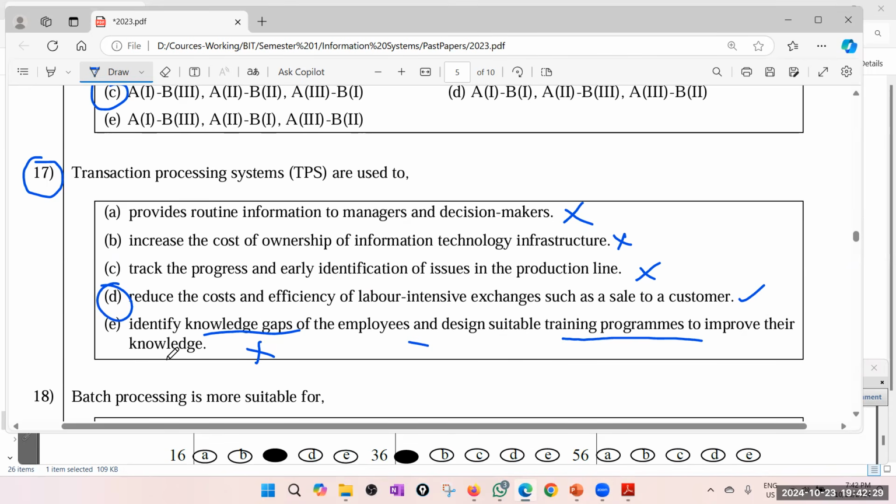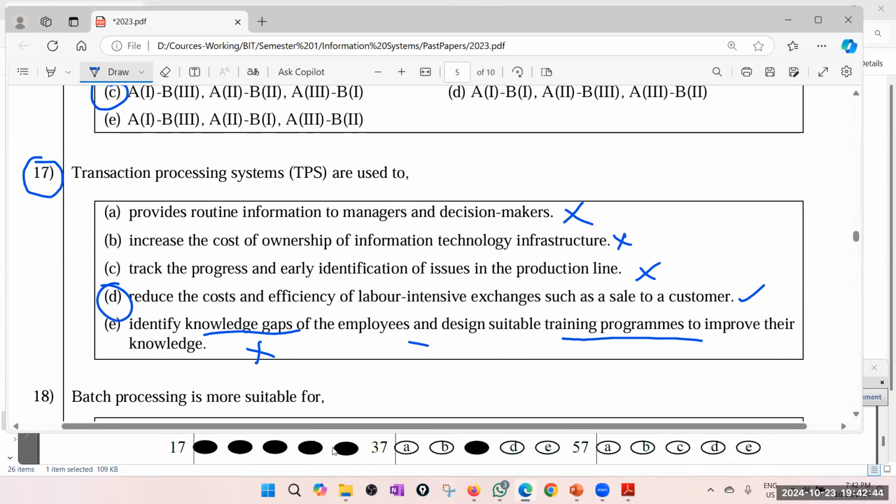Because it says reduce the cost and increase the efficiencies of labor intensive exchanges, I'll go for D, like sales management system and so on. This is a little bit fuzzy, and I don't know the exact reason, but still I feel D is the answer. Maybe because it says reduce the cost and efficiency. Maybe that is the reason, because efficiency is not reduced, right? So that is why I told you it must be reduce the cost and increase efficiency. Maybe for that reason, examiner has given marks for all.